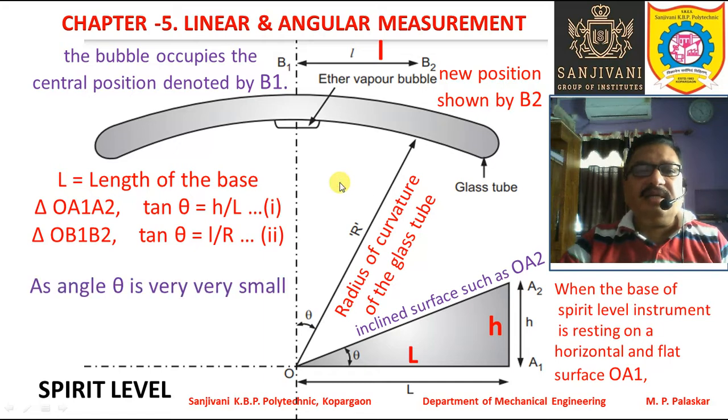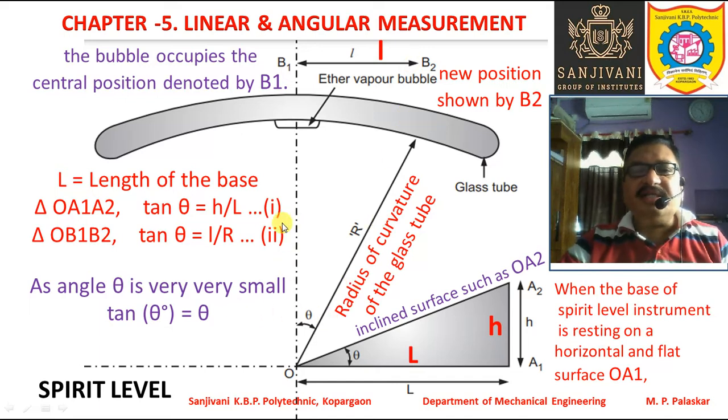Now let us go ahead. Since this angle theta is very small, first of all we can say that this arc can be assumed to be a straight line, right? And OB1B2 can be considered as a right angle triangle.